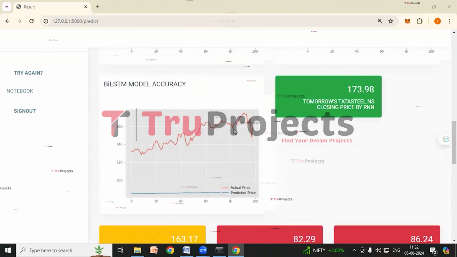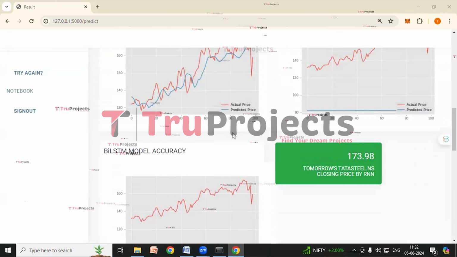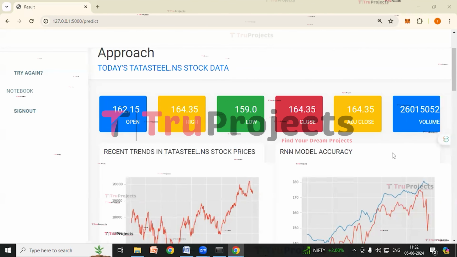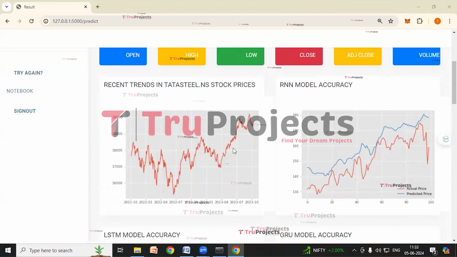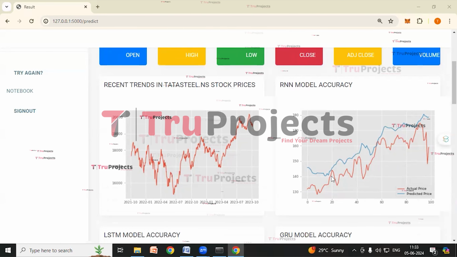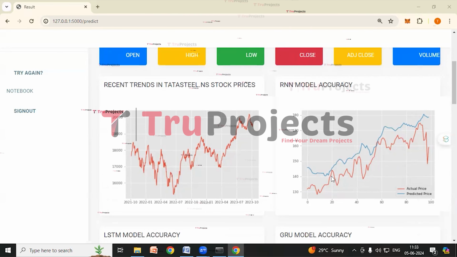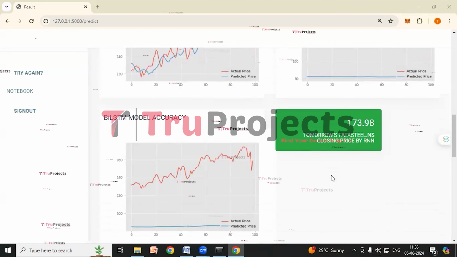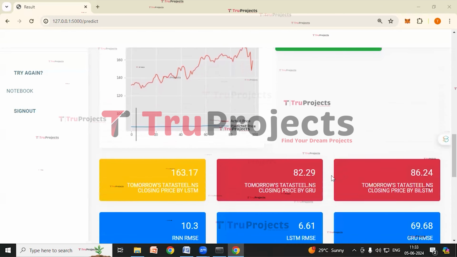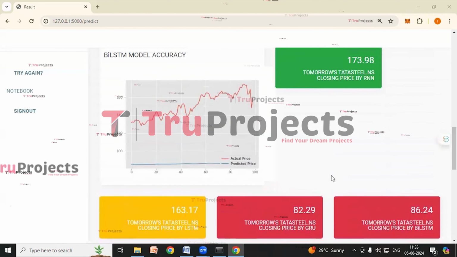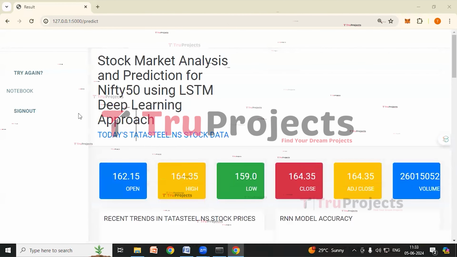So in this way, we have to enter the ticker symbol, and the application will give us today's stock data of the respective company. We can see the fluctuations of stock prices over the span of 2 years, and we can see the accuracy graphs of the models. We can see how they are performing. We can see the closing prices predicted by the algorithms, and we can see their RMSE scores to determine which algorithm is doing well. Now click on sign out.